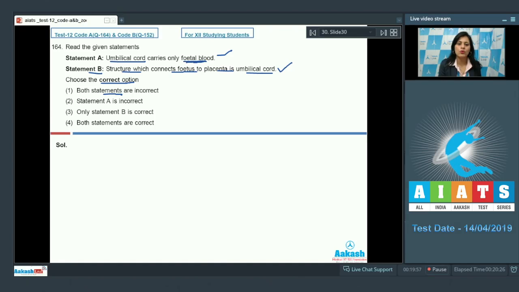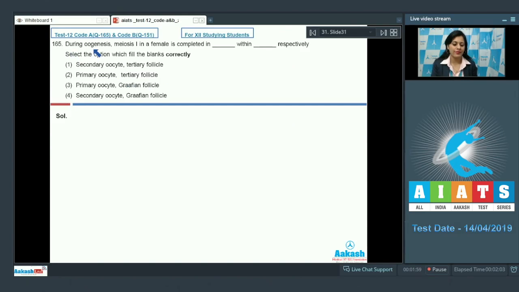The very first option is both statements are incorrect. This cannot be a correct answer. Second option is statement A is incorrect. This cannot be a correct answer because both the statements are correct. Third option is only statement B is correct. So this cannot be a correct answer because both statements A and B are correct. And the last option is both statements are correct. And this is a correct answer to our question. So the correct answer is option number 4. Let's discuss our next question.